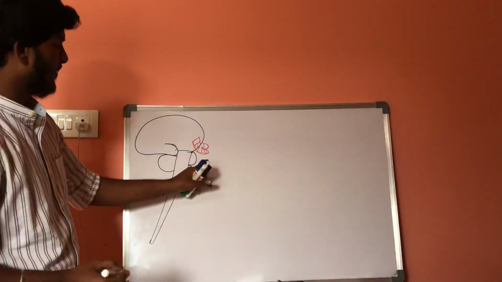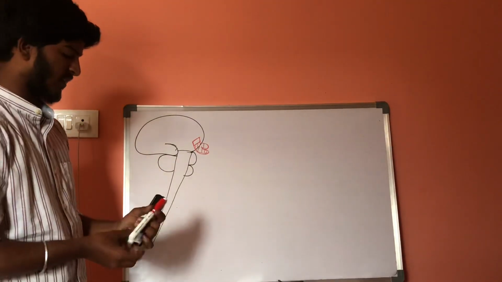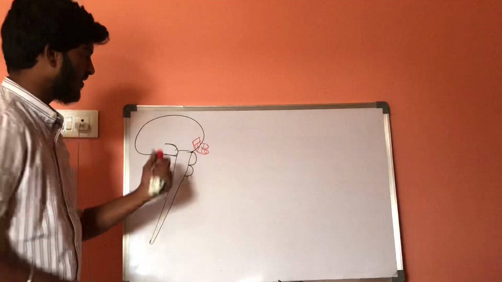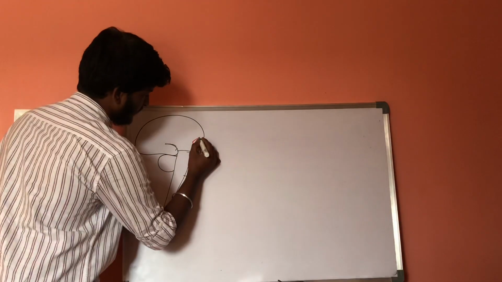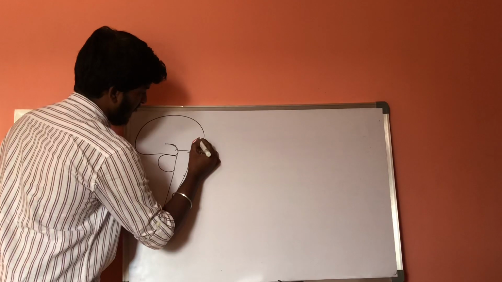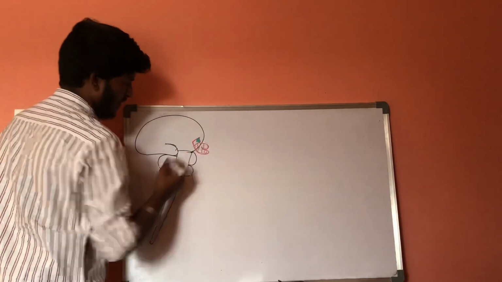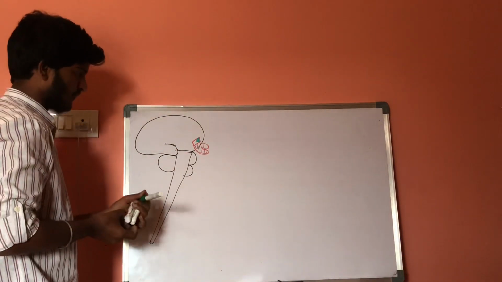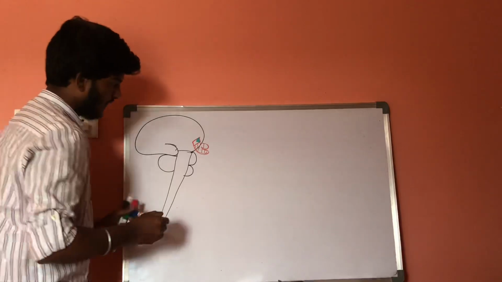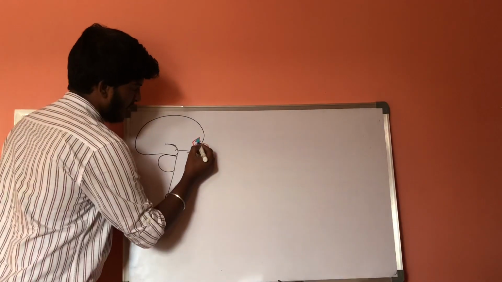Now, this hypothalamus consists of two parts: one is the anterior part and the other is the posterior part. This is the anterior part and this is the posterior part.